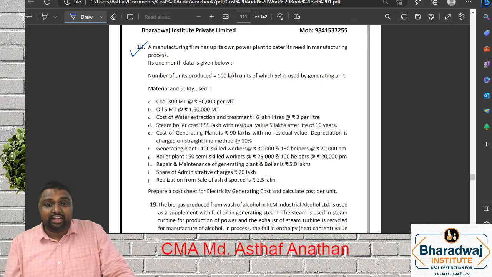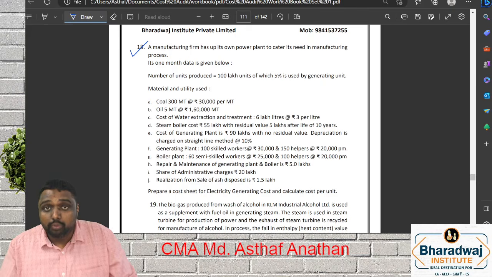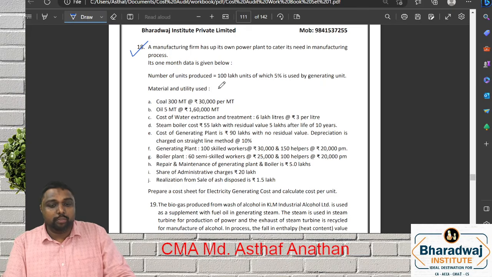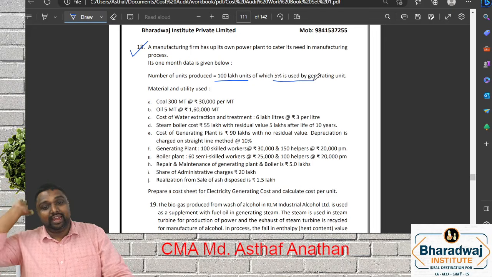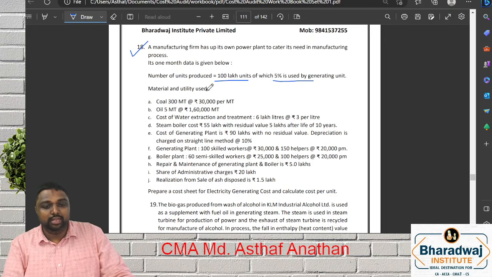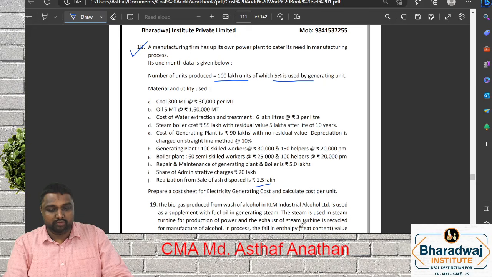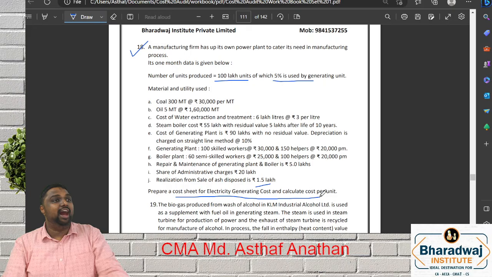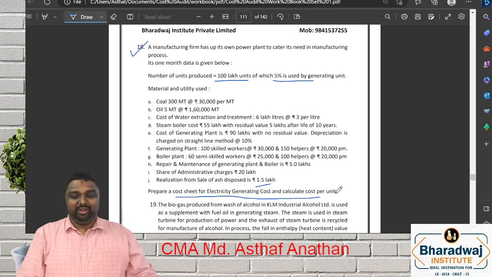A manufacturing firm has its own paper plant to cater to the needs of the manufacturing process. One month's data is given below. Number of units produced 100 lakh, of which 5% is used by the generating unit. Materials used: coal, oil, water, steam boiler, generator. All the costs are given. Realization from scrap is 1.5. Prepare a cost sheet for electricity generating cost and calculate the cost per unit.